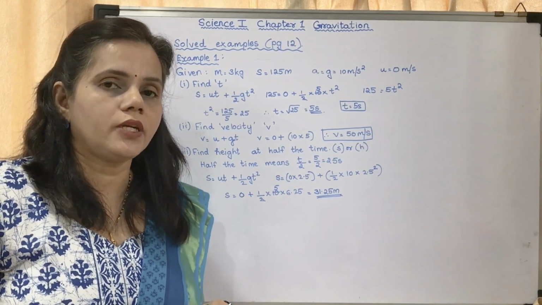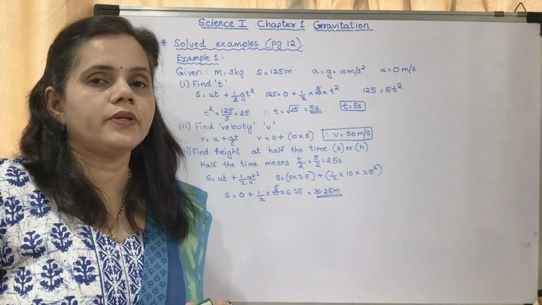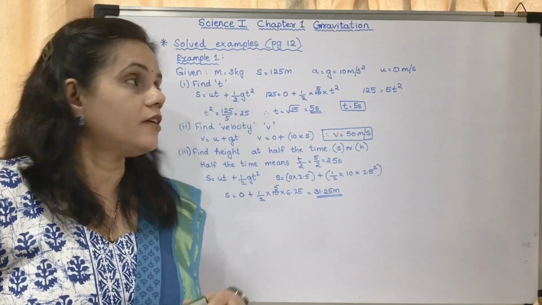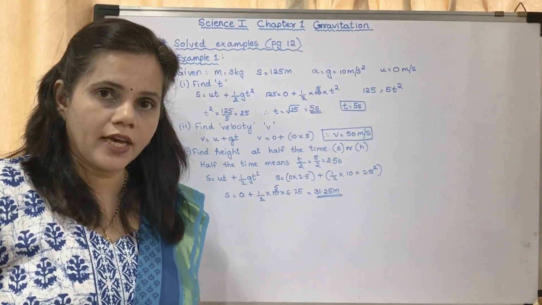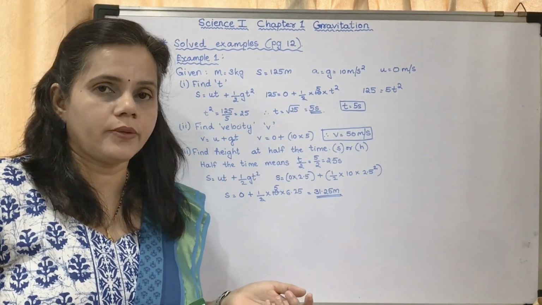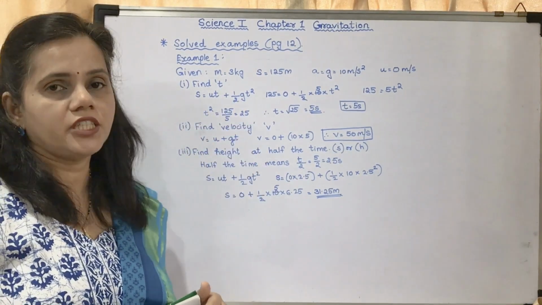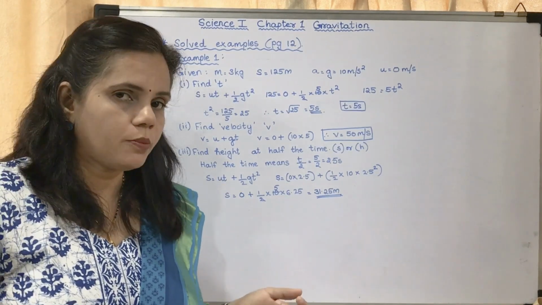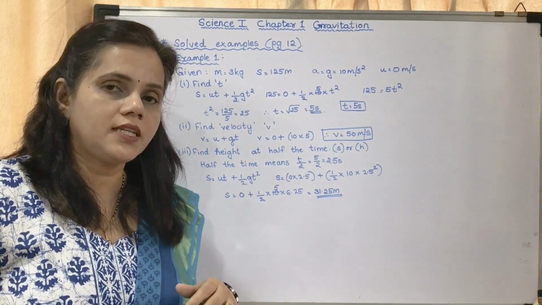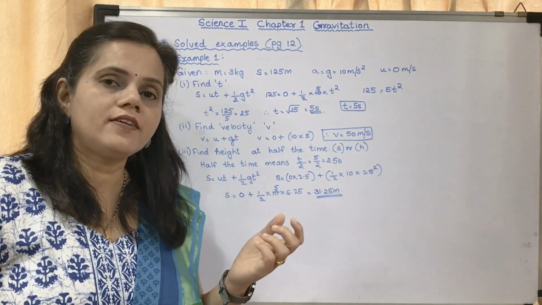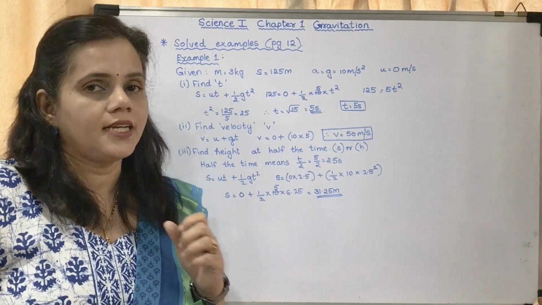Now you may use the first equation or the second equation. In the first equation, v is equal to u plus gt, you know u, you know g, but you don't know v. So we cannot use that equation. Which equation is remaining? It is s is equal to ut plus half gt square. So first of all you should know all the formulas, and you have to see what has been given in the question, and accordingly decide which equation you should use. This comes by practice, nothing else.